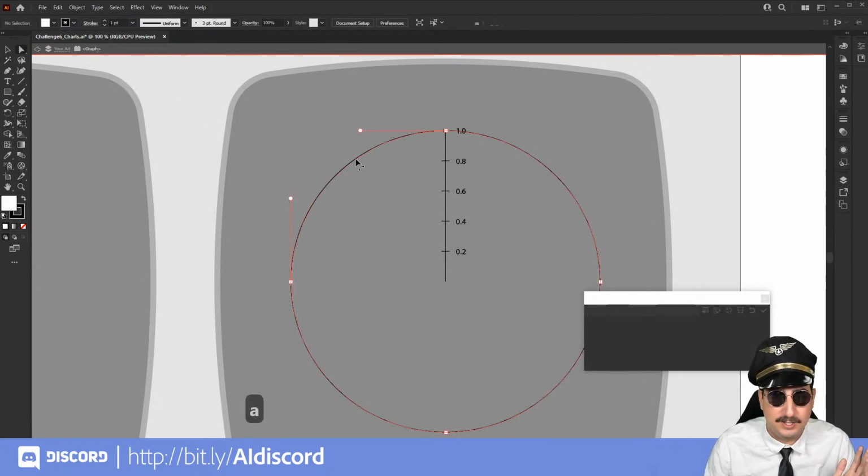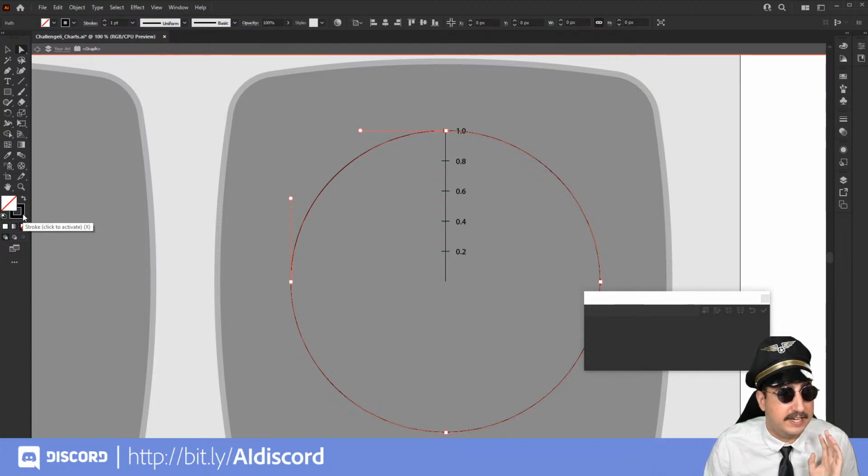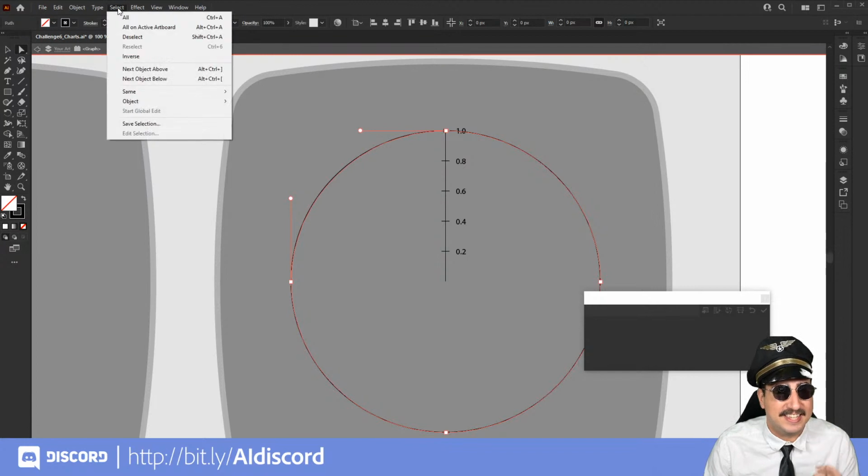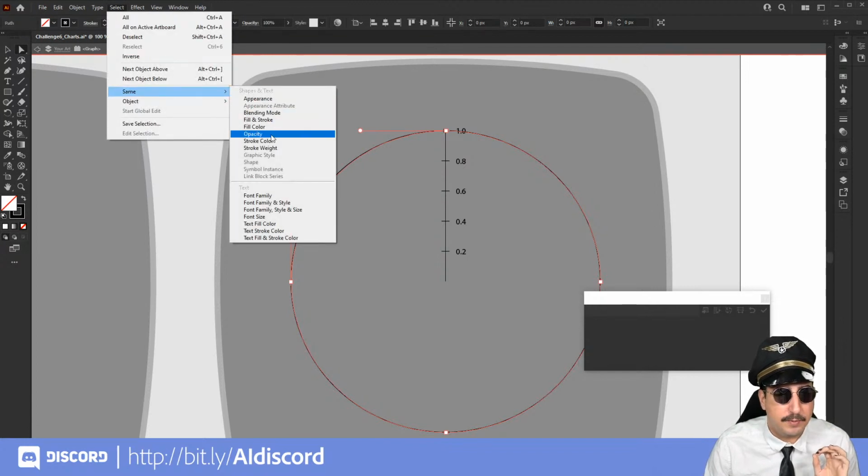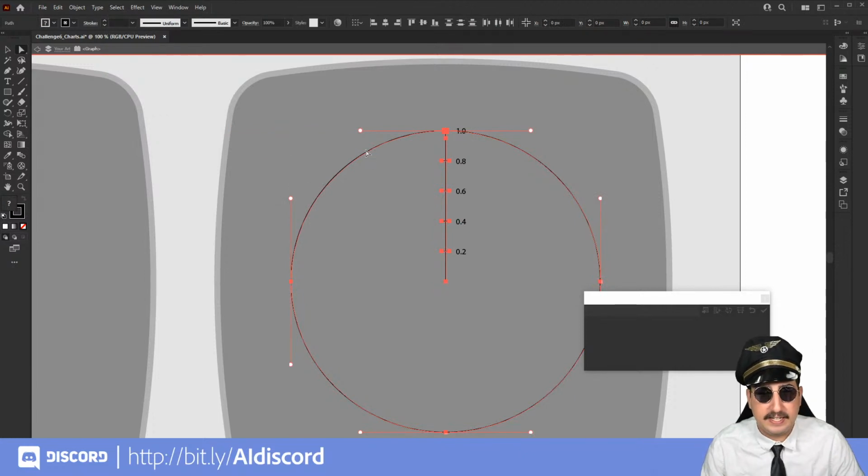Again, there's a million ways to do things here in Illustrator. We are going to use the direct selection tool, which is A, and select this line segment. Now you can see that this has a stroke on it that is black. From here, we're going to go to select, same, and we're going to go to stroke color. So check this out. It's going to select everything that has that black stroke, but it has selected something that also has a fill. So we don't want that.